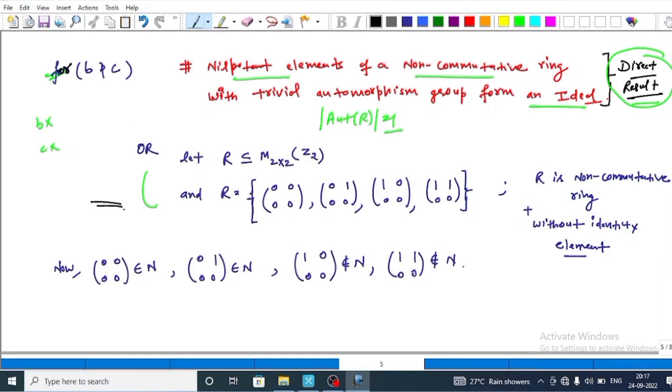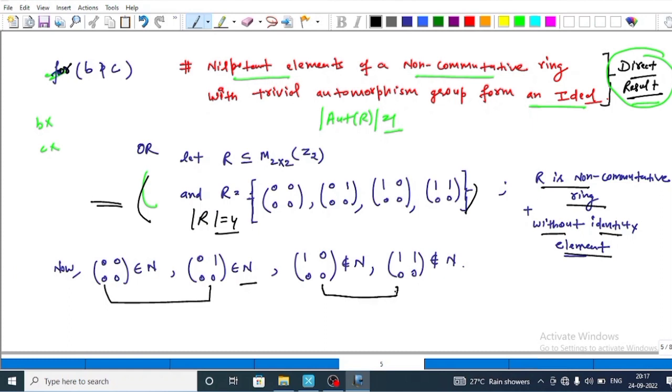For options B and C, we can also use this counterexample, that is the cardinality of R is equal to 4 and R is a non-commutative ring without identity element, and in this ring these two elements belong to N, where N is the set of nilpotent elements, and these two elements do not belong to N because they are not nilpotent elements.